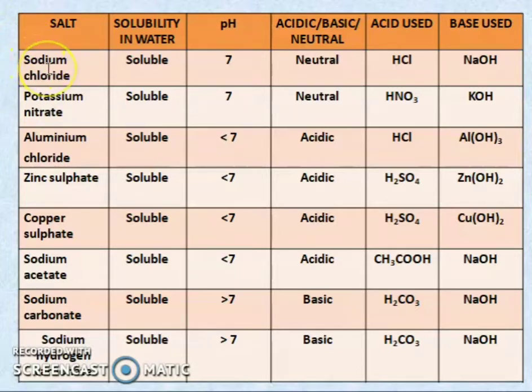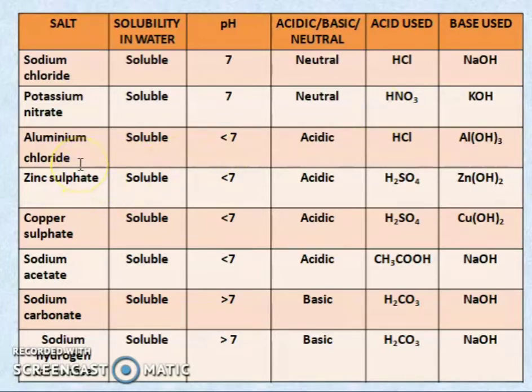So first one is sodium chloride. It is soluble in water and pH is 7, that is neutral. So sodium chloride is formed by the reaction between the acid, hydrochloric acid, and the base, sodium hydroxide. Sodium chloride is nothing but a salt. We use that salt in food, so the pH value must be neutral, that is 7. Next is potassium nitrate. It is also soluble in water. The pH is 7, neutral, and the salt is formed by the reaction between nitric acid and potassium hydroxide.